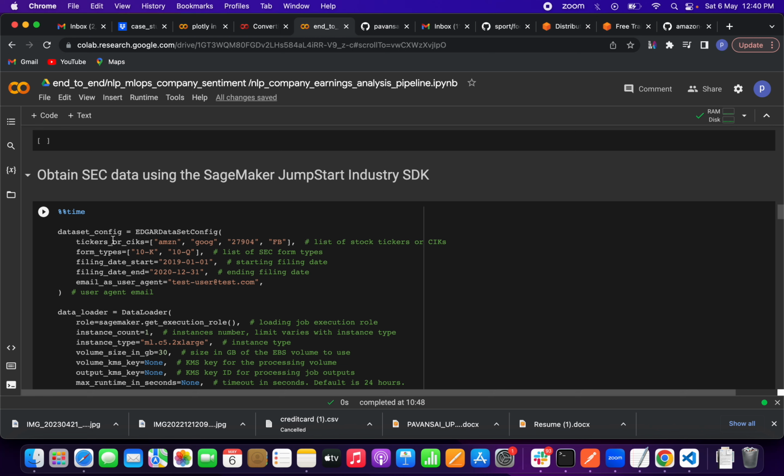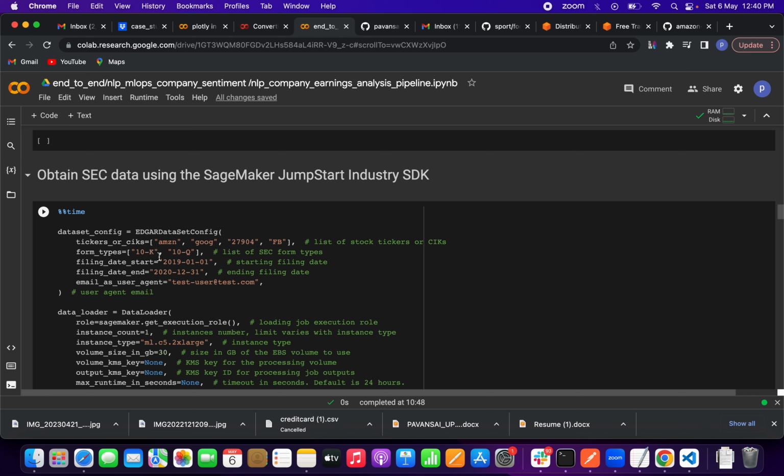First we are defining the dataset configurations. For the dataset configurations we have to use the EDGAR dataset config. To that method we have to pass some parameters, whatever companies you want to extract. I'm using Amazon and Google, a list of stock tickers, that is the company names, and Facebook.